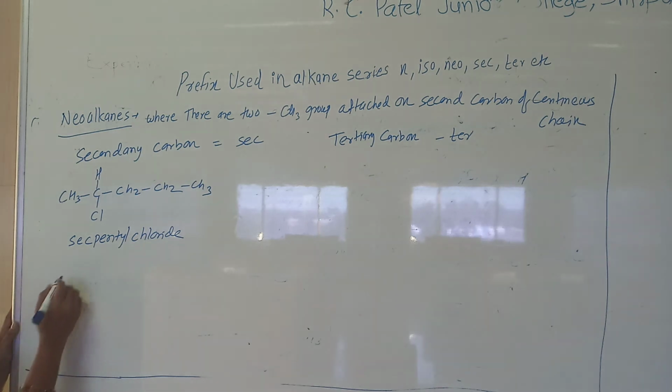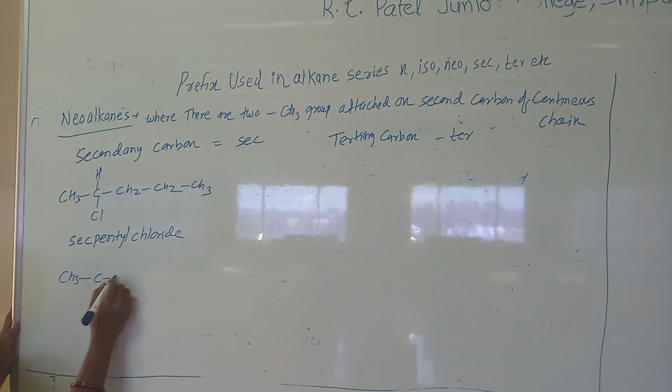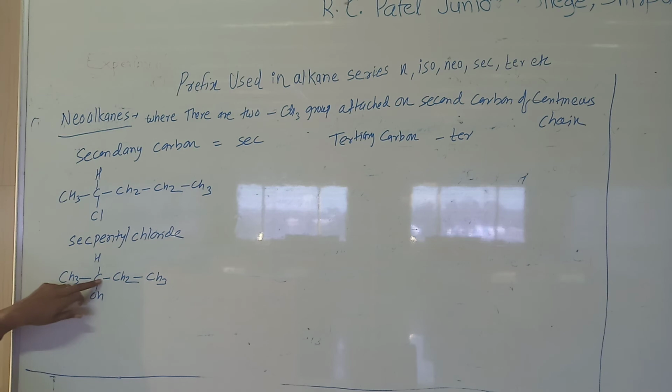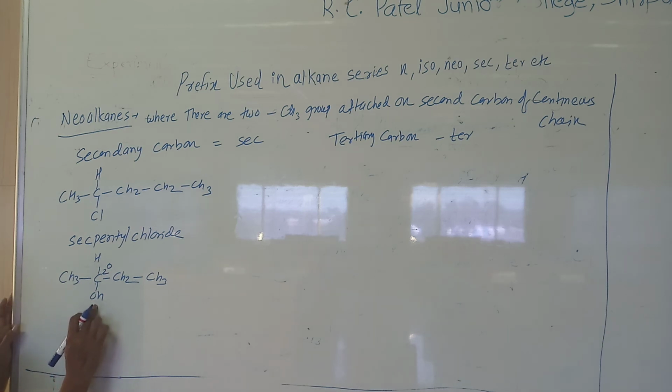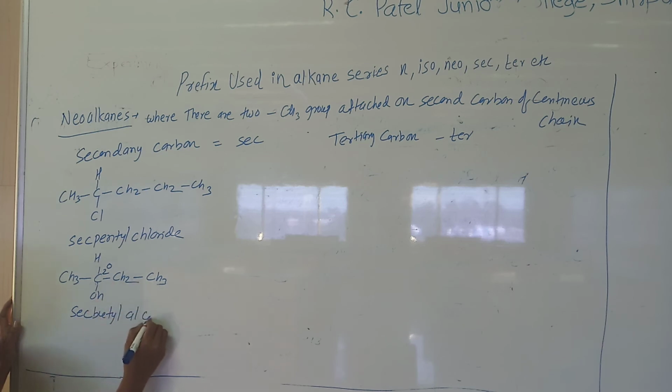Right? So suppose I consider one more. Suppose I use an alcohol, like this. Look at the hydroxy attached to the carbon. That carbon must be secondary. Remember, if it is tertiary, then we have to use the prefix tertiary. So the hydroxy group is attached to a carbon which is attached to 2. So it is secondary 1, 2, 3, 4. So it is a secondary butyl alcohol. It is a secondary butyl.